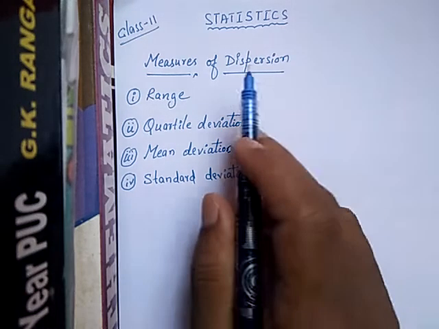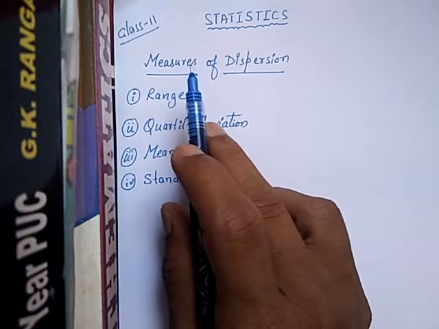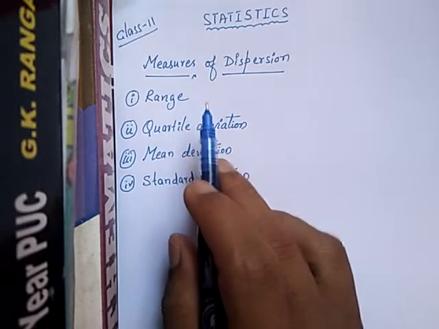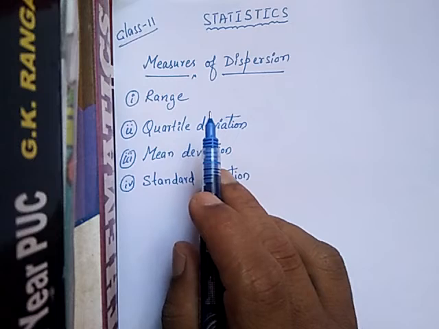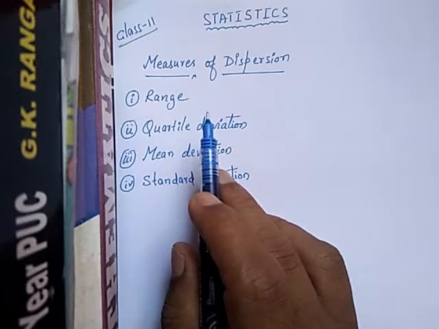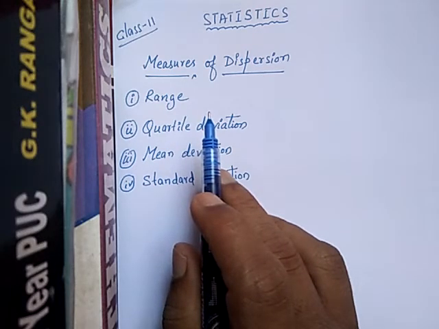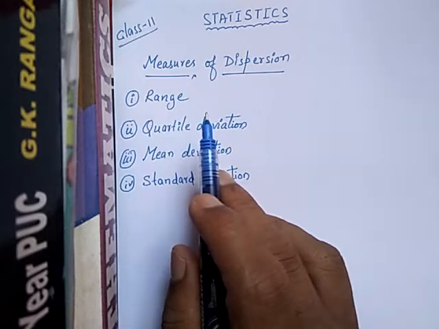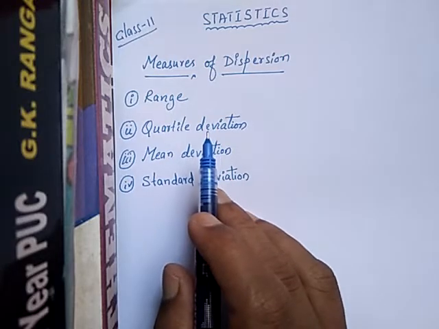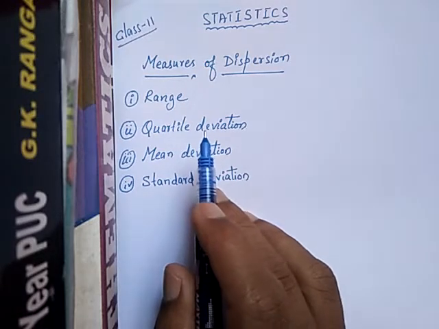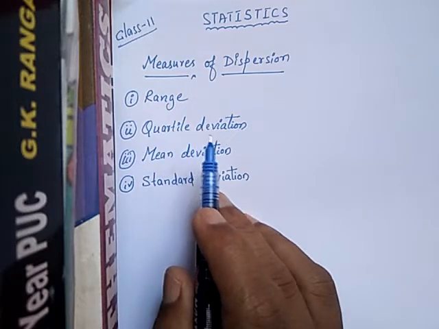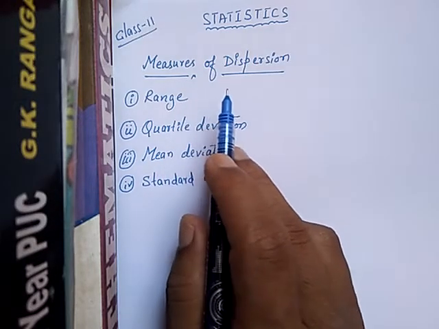Now we will learn statistics. From class 11, we know that statistics deals with data collected for specific purposes. We can make decisions about the data by analyzing and interpreting it. In earlier classes we have also studied statistics, mainly measures of central tendency: mean, mode, median. Correct? In this way, now we will study measures of dispersion.